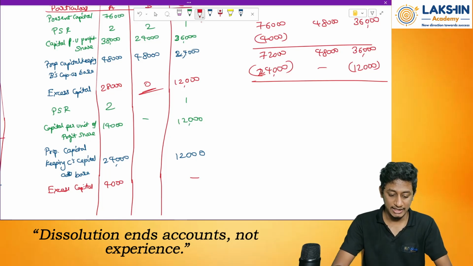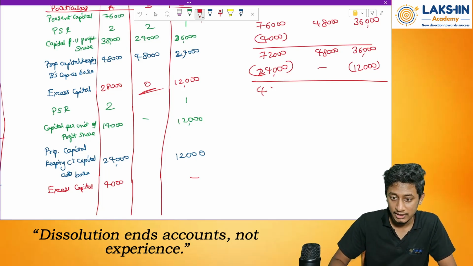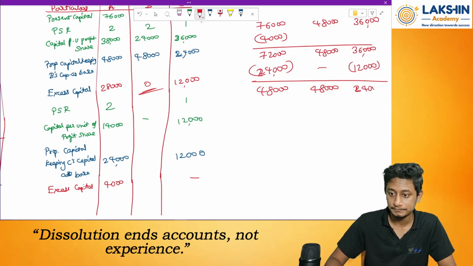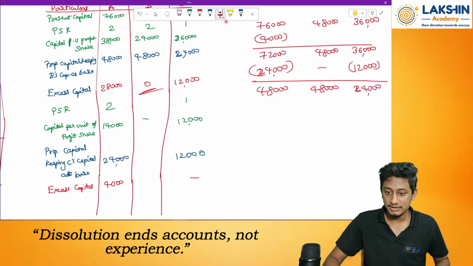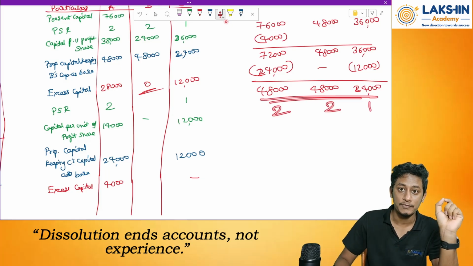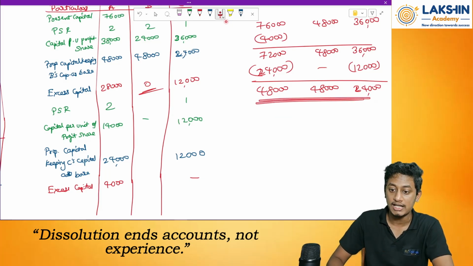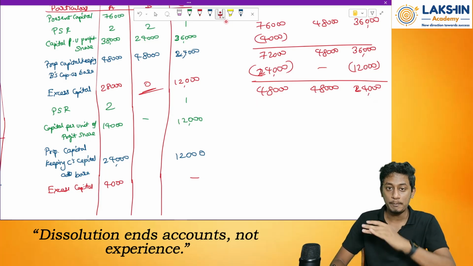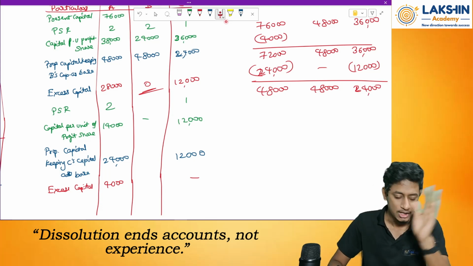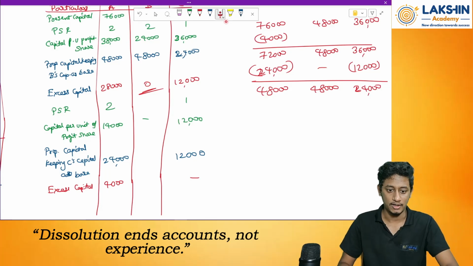So how much is the remaining capital? 72,000 minus 24,000 is equals to 48,000. Then over here also 48,000, and then Mr. C, 36,000 minus 12,000 equals to 24,000. So that means my capitals are in what ratio now? 2:1 ratio. After this point onwards, go on paying them depending on their profit sharing ratio. That's it. Simple as that. Clear? Okay. Now let's start.